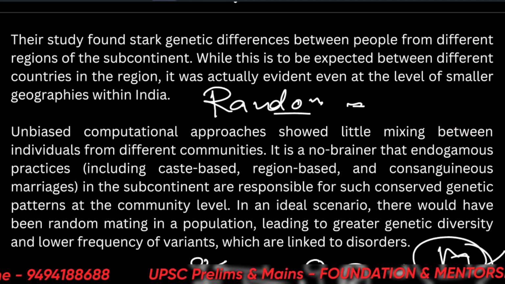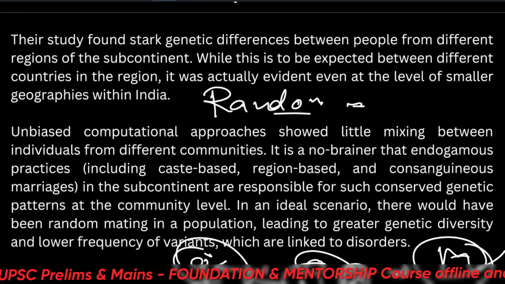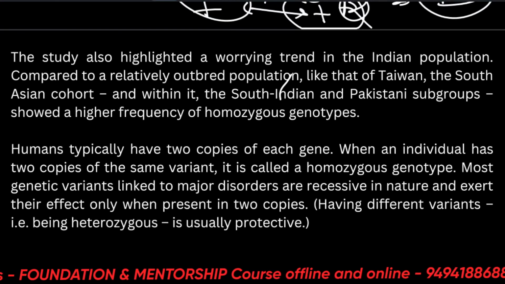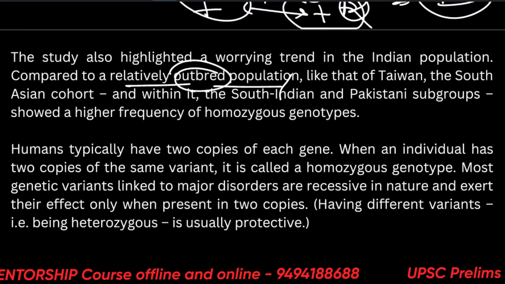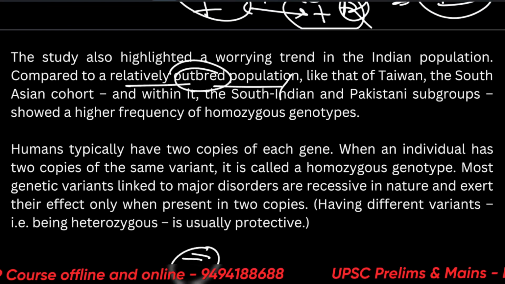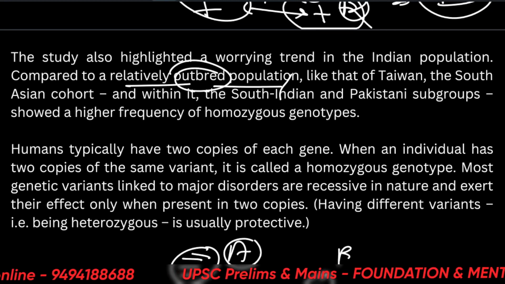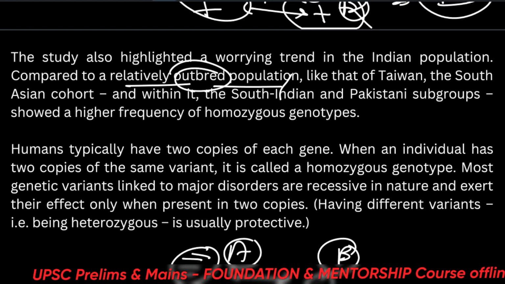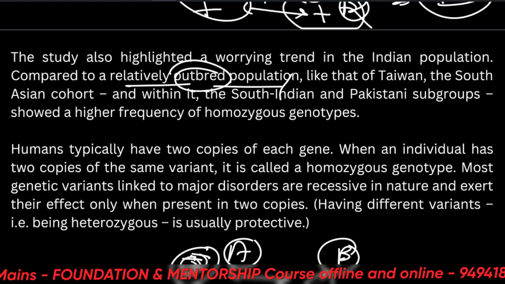Okay, it's random mating completely, not because their families arrange it for themselves. Alright. So this study also highlighted a worrying trend in the Indian population compared to a relatively outbred population. Outbred means breeding outside of their genetic zones. Okay, this is population A, this is population B. If they are breeding with each other, then it's outbreeding. If they are finding girls or boys inside their community only, then it's inbreeding.